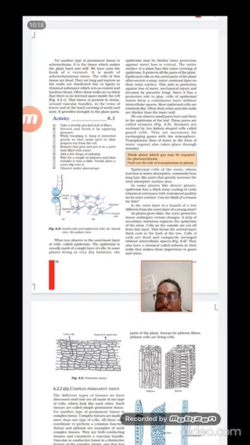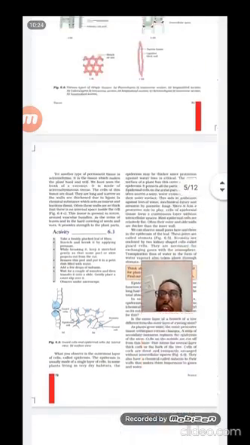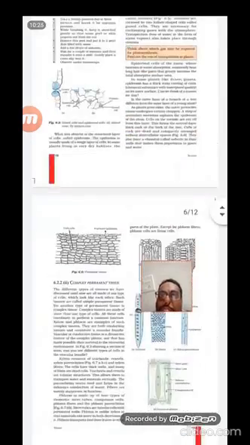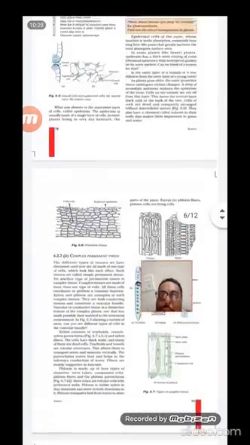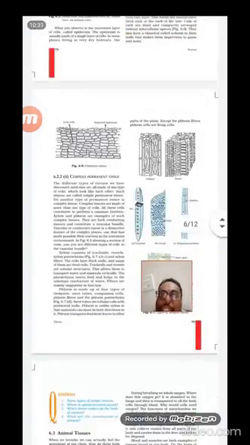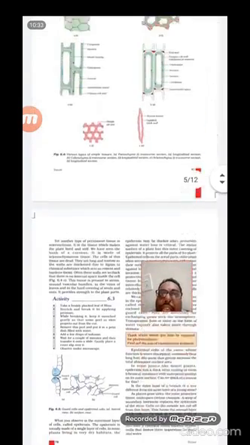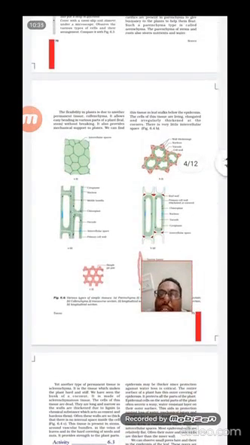So these are the main things you have to study from this. In the notes I have given very brief content, and all the diagrams present inside this textbook are important. These can be asked in your exams. They may ask you to draw, or they may ask you to identify the diagrams. Then you have to write some characteristics about this. That's all. They don't ask anything more from this.